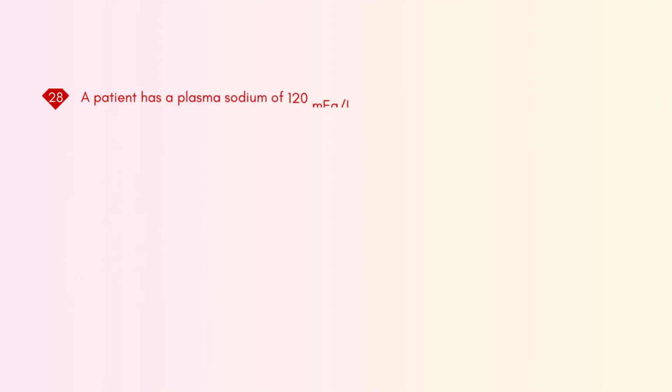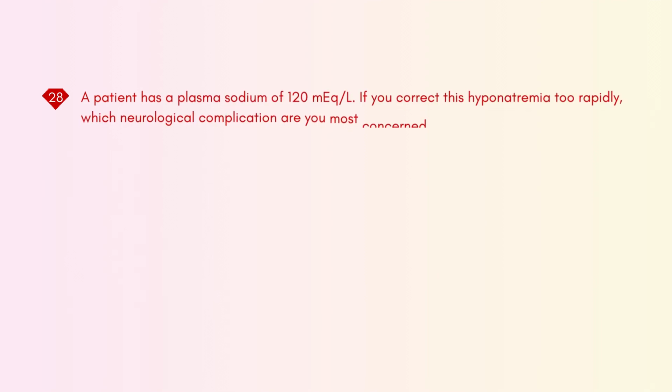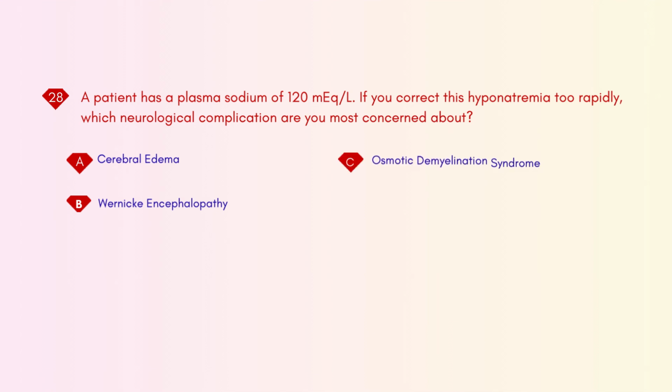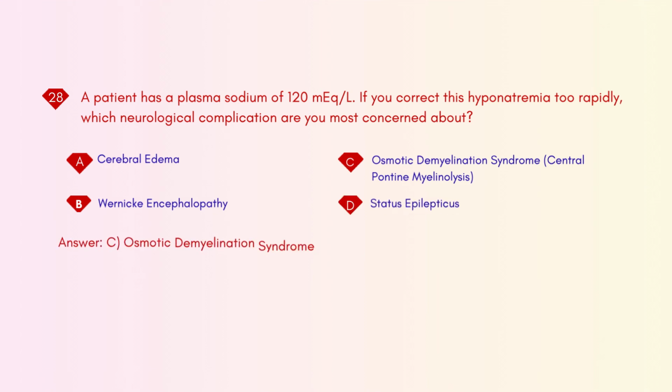A patient has a plasma sodium of 120 milliequivalent/L. If you correct this hyponatremia too rapidly, which neurological complication are you most concerned about? A. Cerebral edema. B. Wernicke encephalopathy. C. Osmotic demyelination syndrome, central pontine myelinolysis. D. Status epilepticus. Answer: C. Osmotic demyelination syndrome, central pontine myelinolysis.